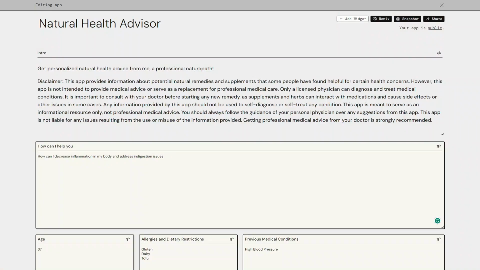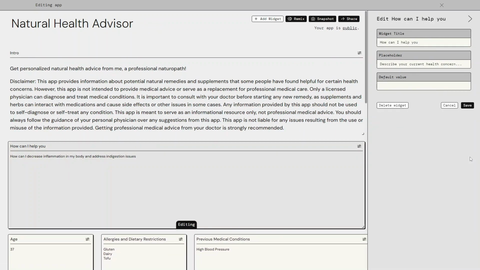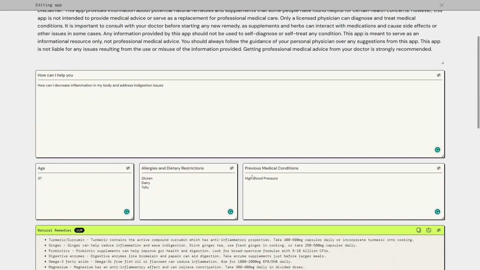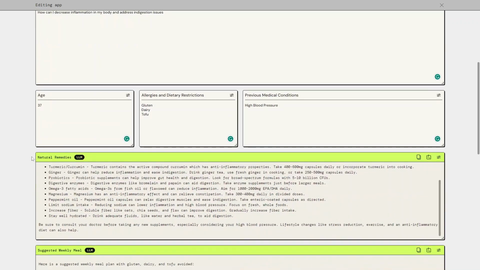Now I want to move to the next step to explain how we build this application in the background. Each one of these widgets, you can edit it and customize it as you wish. This one here, it's a user input field, and I can give it a title, I can delete it, and I can give it a default value if I want to. Same thing with the age, allergies, and previous medical conditions. These are all input fields that I designed and added to my application.